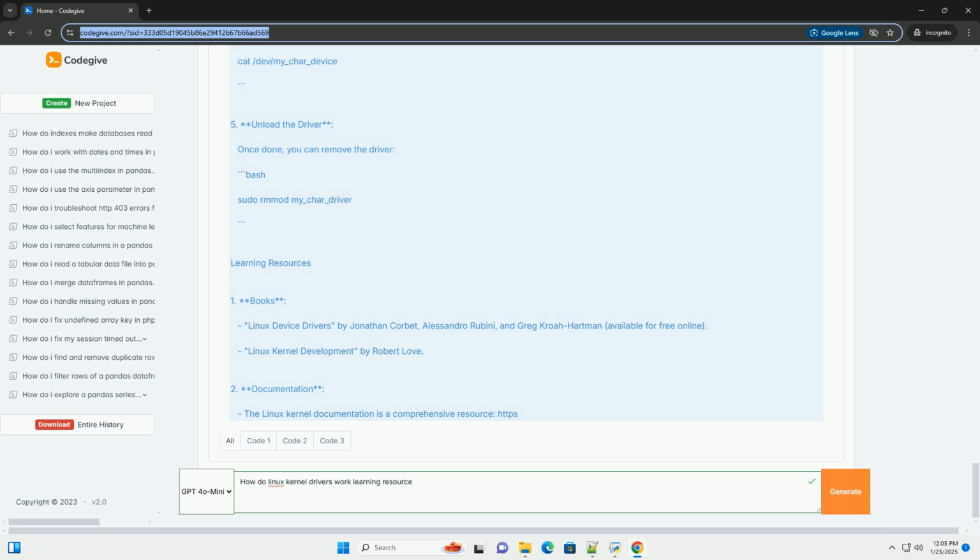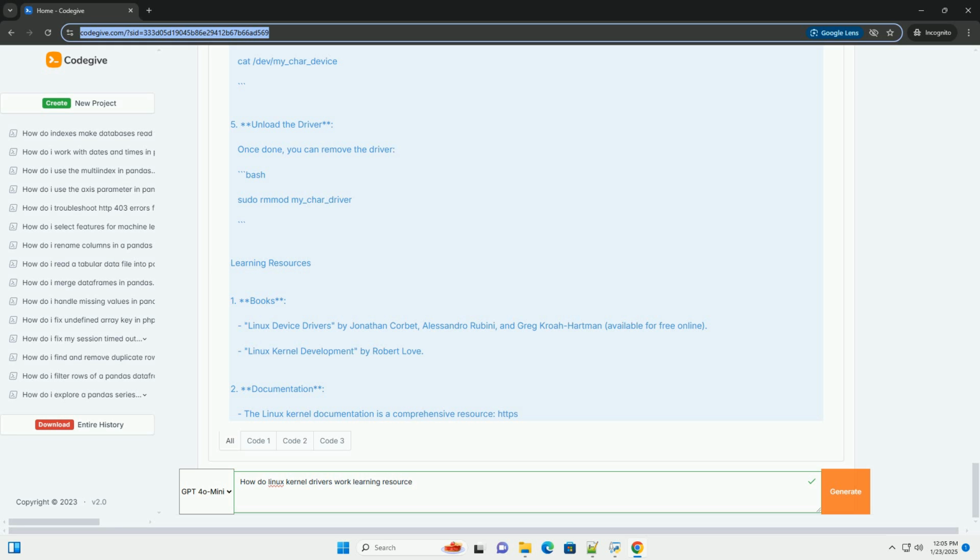Writing a simple character driver. This example will illustrate a simple character driver that registers a device and allows reading and writing data. Step 1. Create the driver code. Create a file named my_char_driver.c and add the following code. Step 2. Compile the driver. Create a makefile in the same directory. Now, compile the driver.